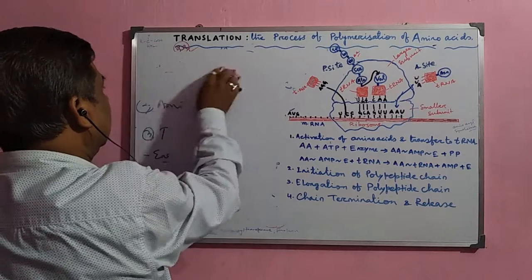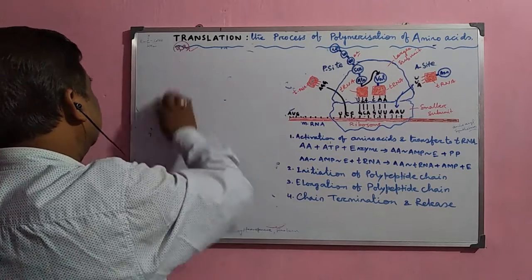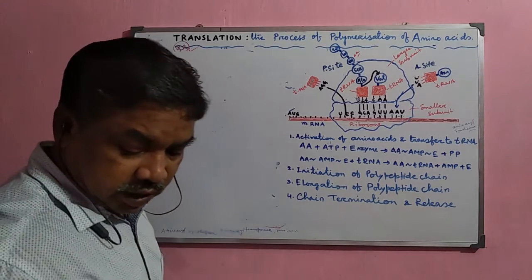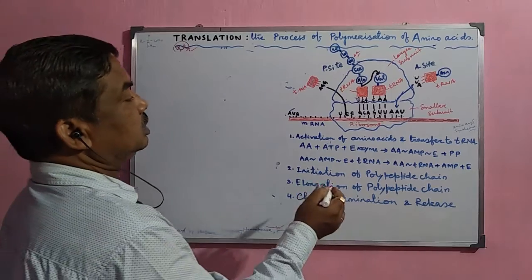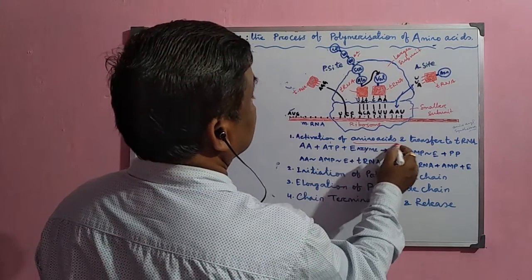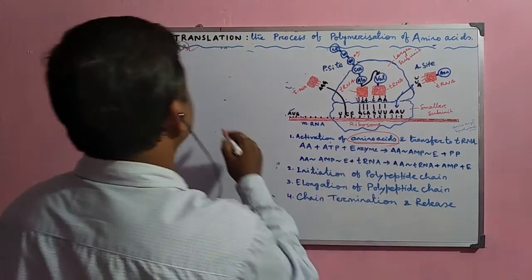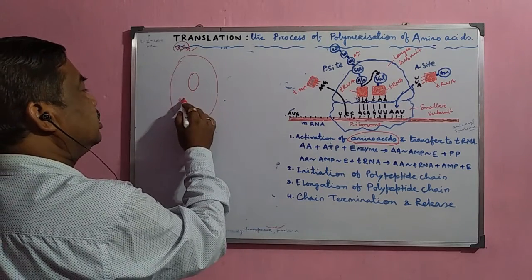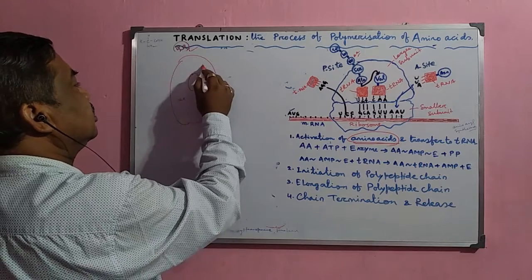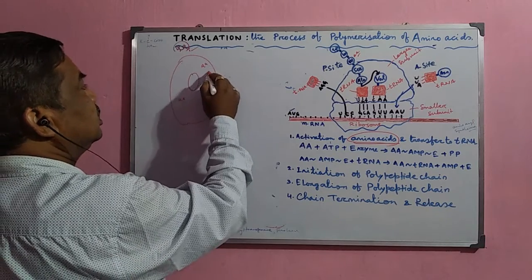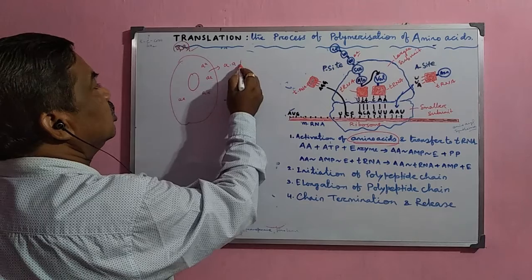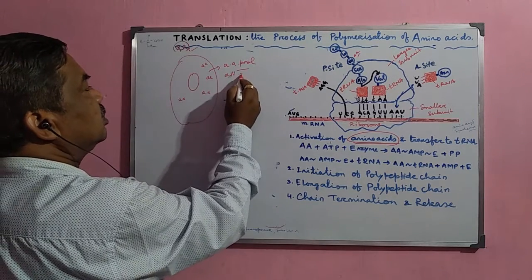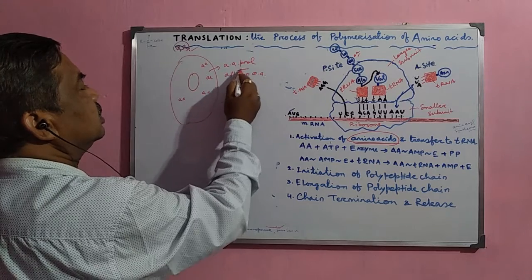Now, the first phase of this translation process is the activation of amino acids. Suppose this is the cell and this is the nucleus. The amino acids are normally present inside the cytoplasm. This is called the amino acid pool, and in the cytoplasm all 20 amino acids are present.